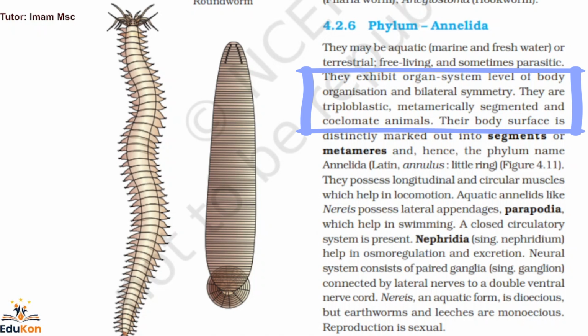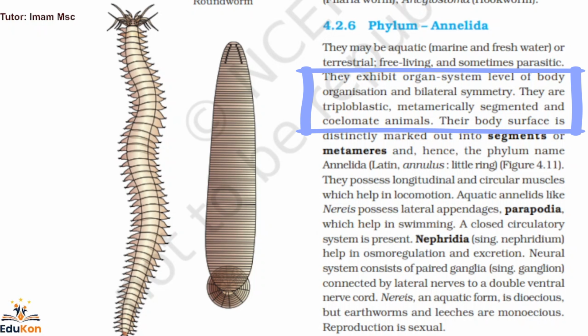So what is the difference between the Annelida and Aschelminthes? Aschelminthes organisms are pseudocoelomate, whereas Annelida are coelomate. Their body surface is distinctly marked out into segments or metameres. You can see on the images, you will understand, and hence the phylum name Annelida comes from a Latin word. In Latin, annulus means little ring.